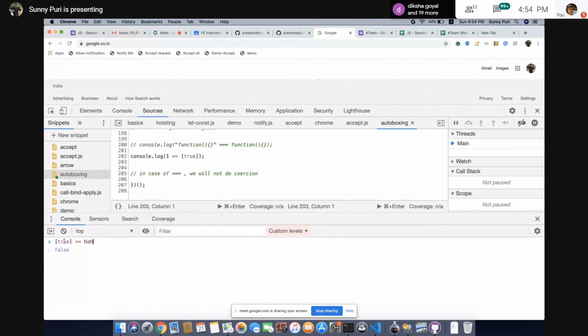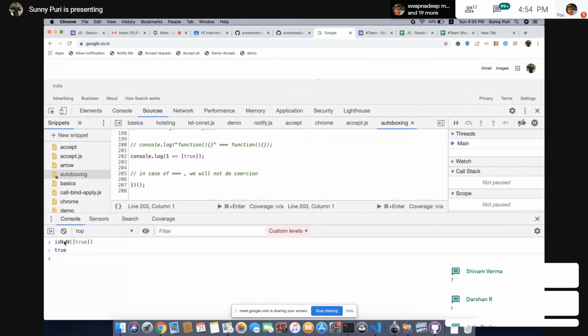But we cannot compare with NaN. So what we can do, if we do isNaN, what will be the output? What will be the output in this case? If I'm saying array of true, when we convert this to a number, it should be NaN. True.